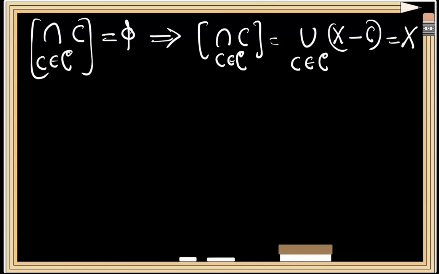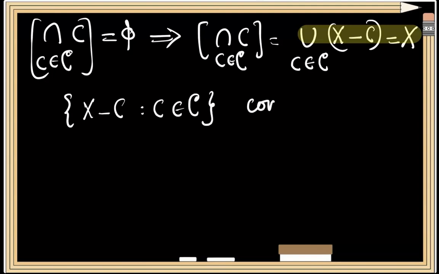That is, we have obtained that the union of sets of the form X minus C, where C element of family C, is equal to X. Or we can say that the collection X minus C, where C element of family C, covers the space X.